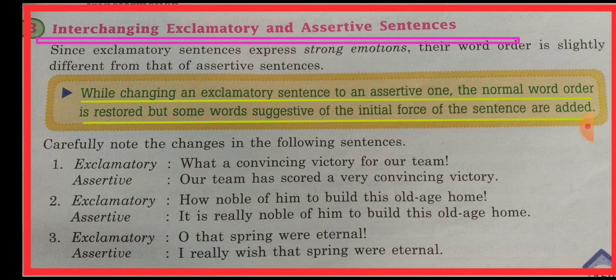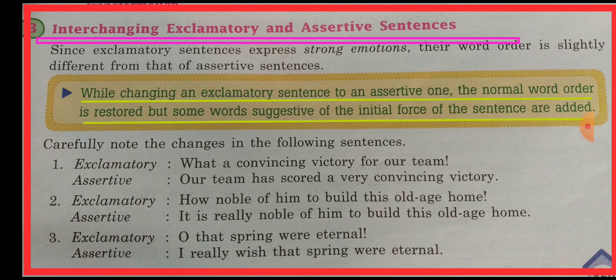Now, how to interchange exclamatory and assertive sentences, means how we will change exclamatory into assertive and assertive into exclamatory. As we know the definition of an exclamatory sentence, it expresses strong emotions, so its word order is slightly different from an assertive sentence.